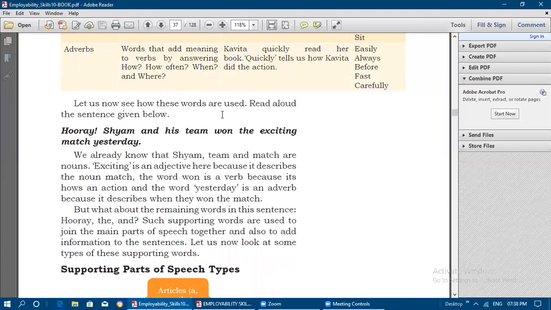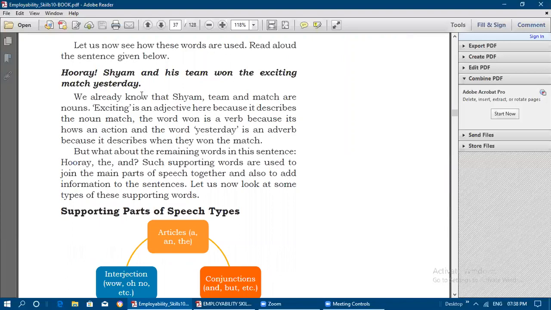Let us now see how these words are used. Read aloud the sentences given below. Parts of speech, how they are used. Shyam and his team won the exciting match yesterday. We already know that Shyam, team, and match are nouns. Exciting is an adjective here. Won is the action word, a verb, because it shows an action. The word yesterday is an adverb because it describes when they won the match. When, where, how often, like that. If the word answers such questions about the action, that is called an adverb.